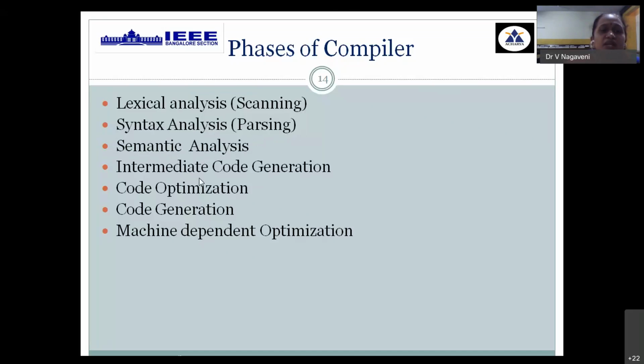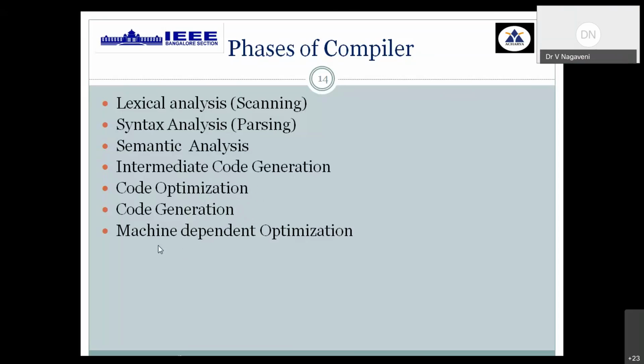Then we take the modified parse tree and convert it into standard intermediate code in the intermediate code generation. Then the standard intermediate code undergoes code optimization, wherein we are going to reduce the intermediate code that is generated. Redundancy will be eliminated in the intermediate code. Then that modified intermediate code is given to code generation, which converts it into the required assembly level language notation.